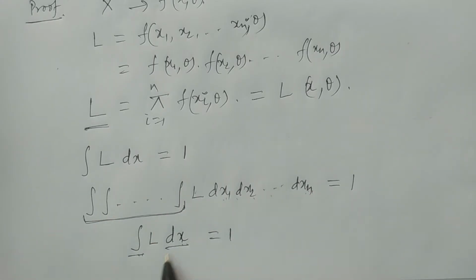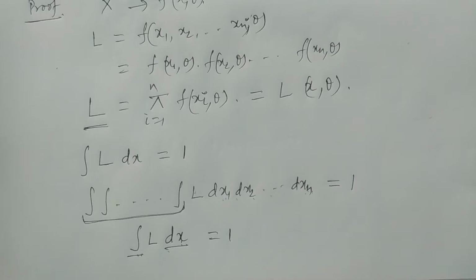Like that, we have represented all n integrals in one particular integral. It is just to make it simple, nothing else. So here you understand that the integral of L dx is equal to 1.